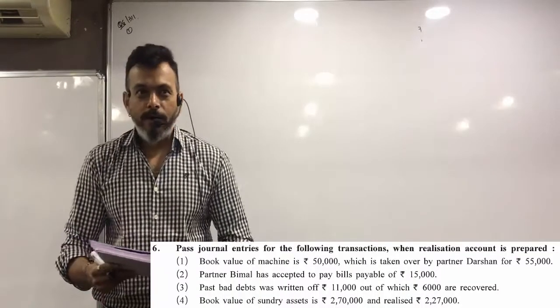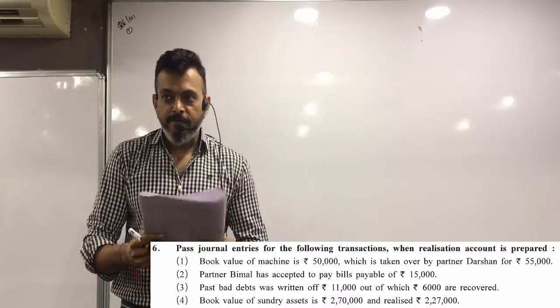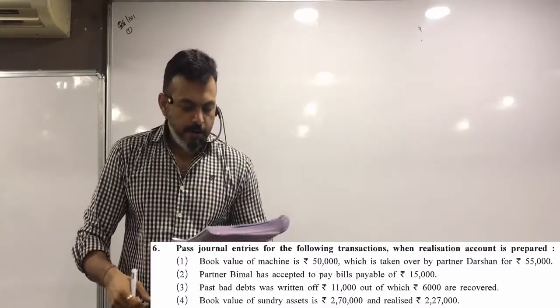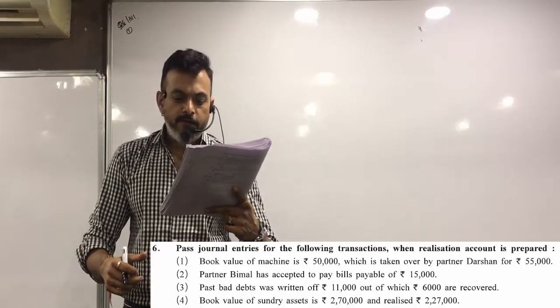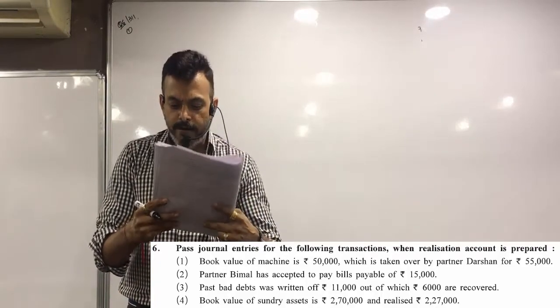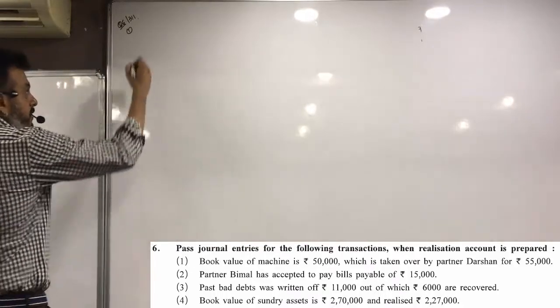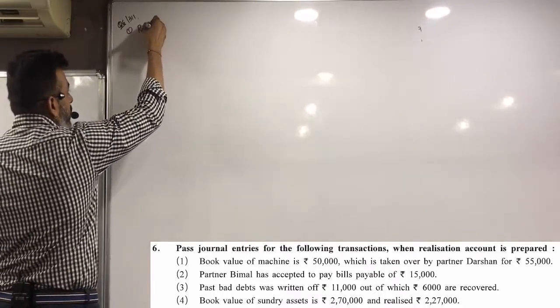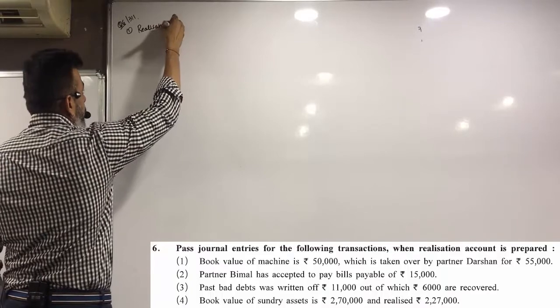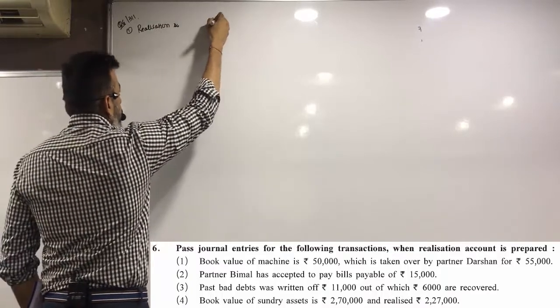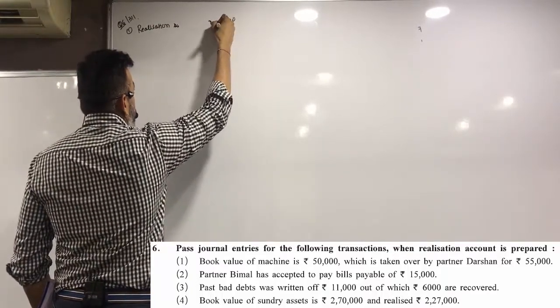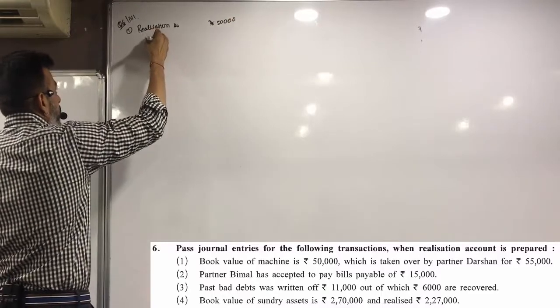Page number 311. Question number 6. First one. Book value of machine is 50,000, which is taken over by partner Darshan for 55,000. First, we transfer the machine to realization account. Realization account debit 50,000 to machine account.